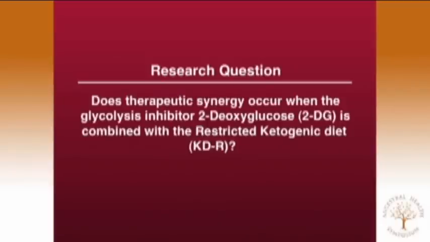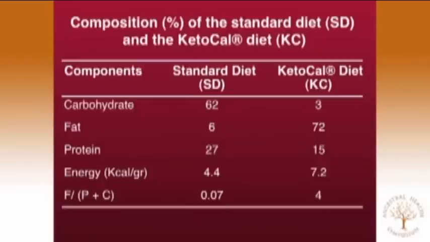Another question is, can we get therapeutic synergy when we combine a glycolysis inhibitor together with a restricted ketogenic diet? We've heard already about ketogenic diets. The diets, in this case, we're looking at a standard mouse chow diet, which is actually like a standard American diet, high in carbs, low in fat. Any kind of a ketogenic diet will work. This is a KetoCal, but we've looked at lard-based and other diets. This is a low carbohydrate, high fat, moderate protein diet, which produces a fat to protein plus carbohydrate ratio of 4:1 as opposed to less than 1 for the high carb diet.